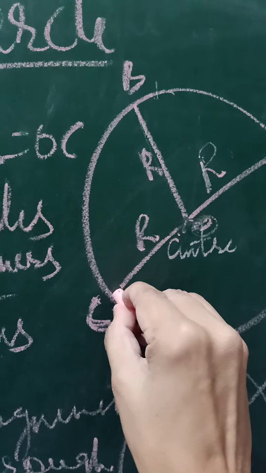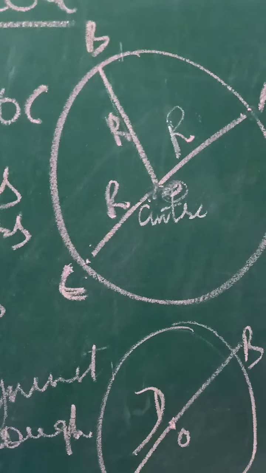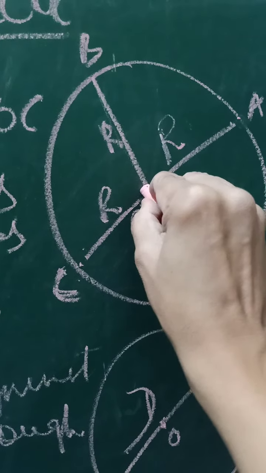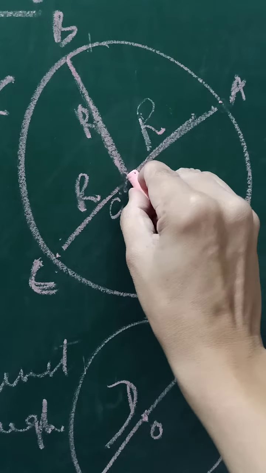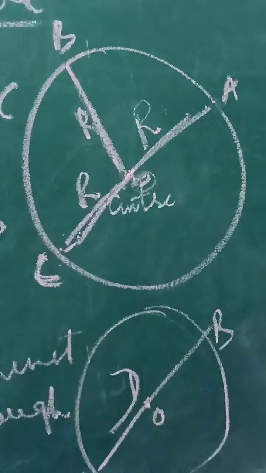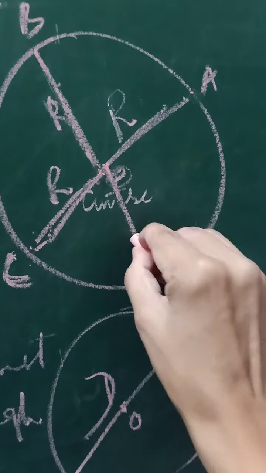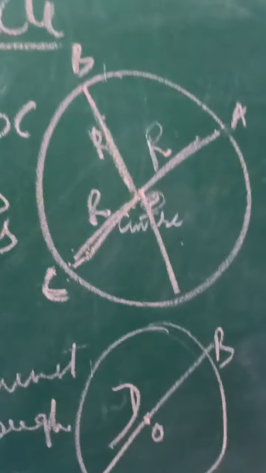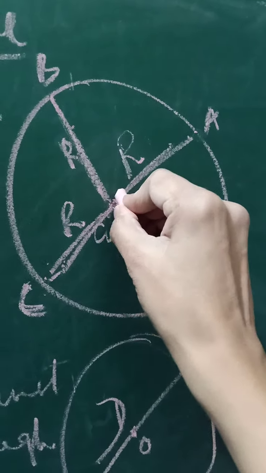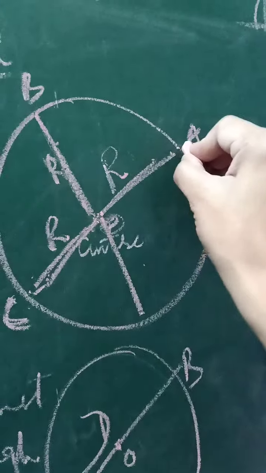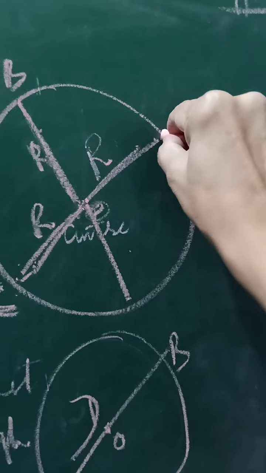O to C will also be radius of the circle. So from the center, all these distances will be the same. The measurement of all these line segments will be the same. So what is radius of the circle? Radius of the circle is a line segment from the center of the circle to any point ending on the circle.